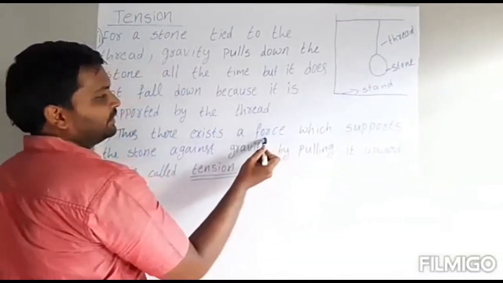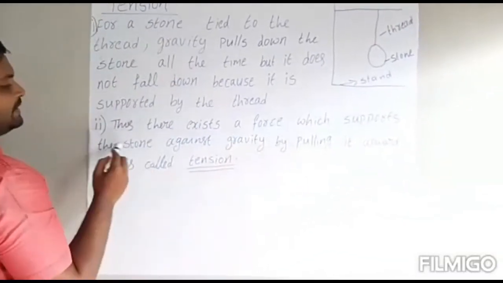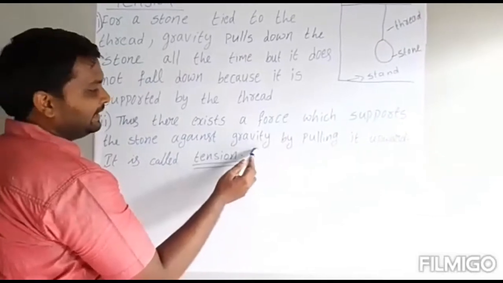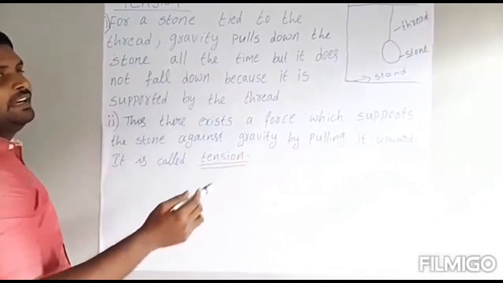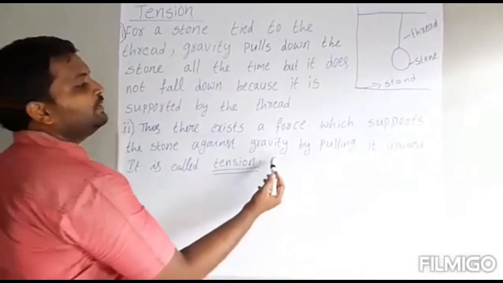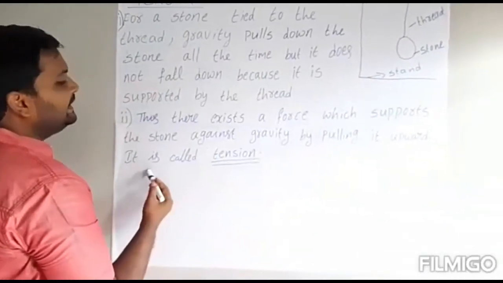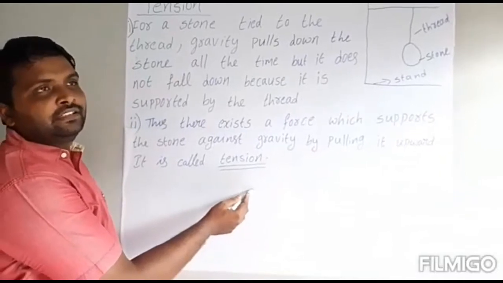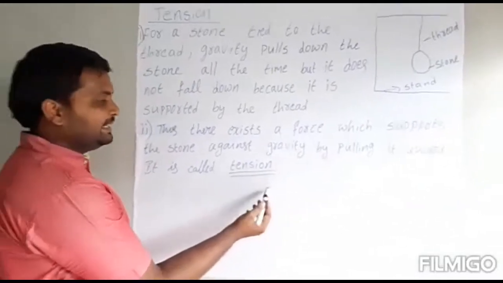What is that force? It supports the stone against gravity, by pulling it upward. That force is called tension.